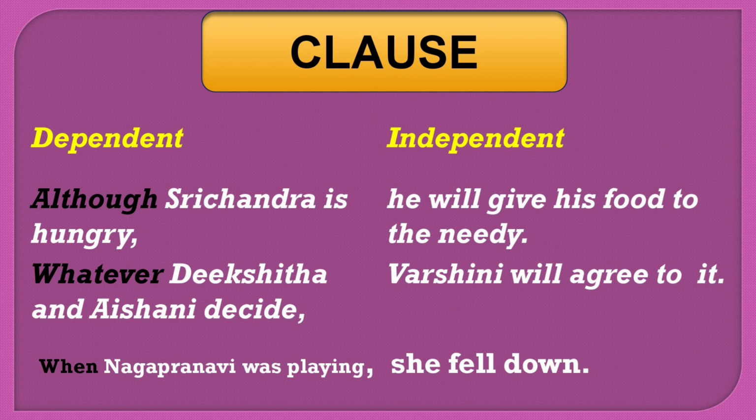Whatever Dikshita and Aishani decide, this is a dependent clause. Varshini will agree to it. It gives full meaning. That's why it is an independent clause. When Nagapranavi was playing, it does not give full meaning. It has to depend upon another sentence. She fell down. It gives full meaning. So this is an independent clause.